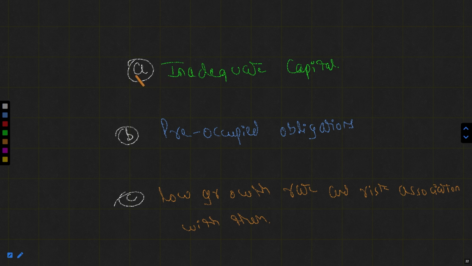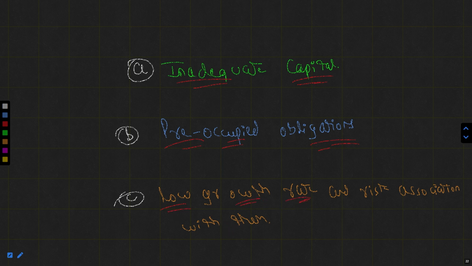So these are the three main factors behind this. First, banks generally do not have sufficient capital to cope with the demands of the corporations or the industries. Second, the preoccupied obligations, like they have to maintain the CRR, cash reserve ratio, and SLR, statutory liquidity ratio. Okay, they have to lend their amount to the PSL, priority sector lending, and whatsoever. Thereafter, I had told you low growth rate.